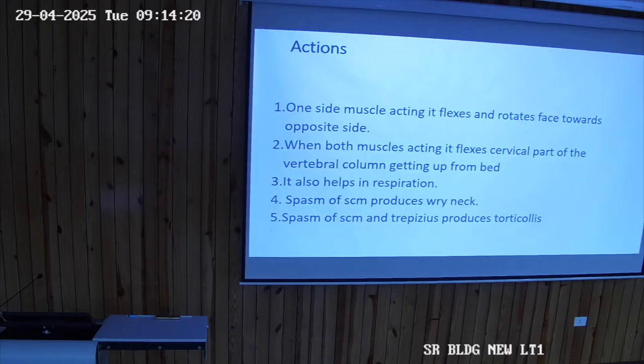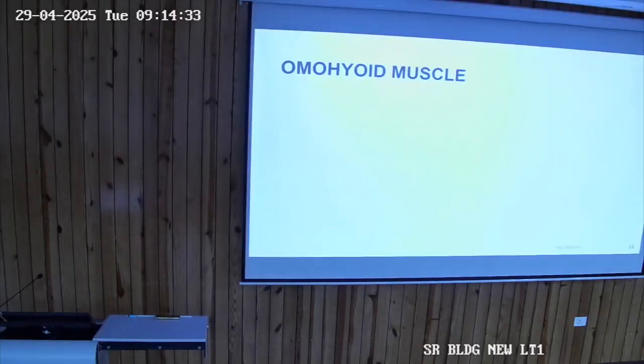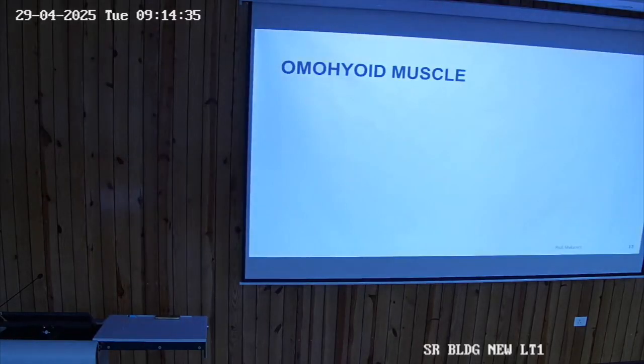it can be a congenital condition also. In babies also it can be a congenital condition. It can be because of the spasm of the sternocleidomastoid. So that leads to wry neck or torticollis. Both the things are same. The wry neck is the localized term and torticollis is a clinical term. So both are same.